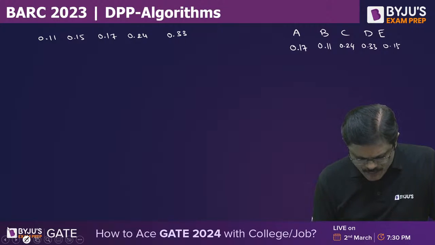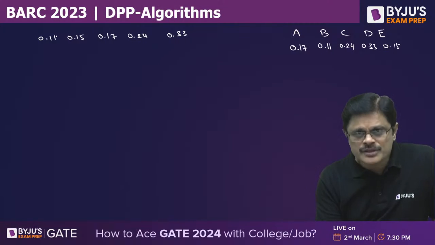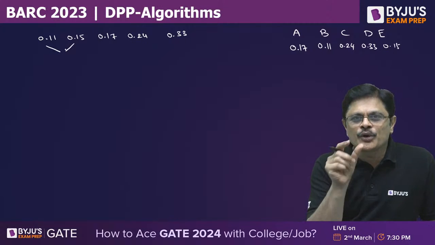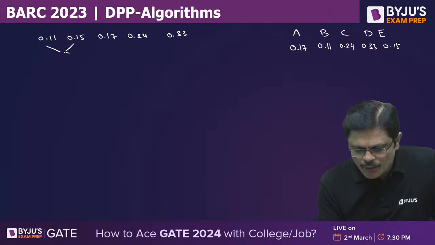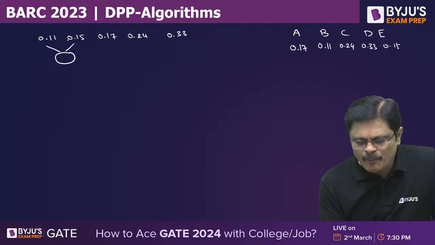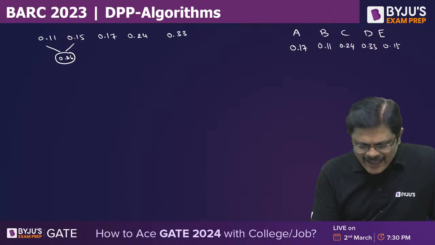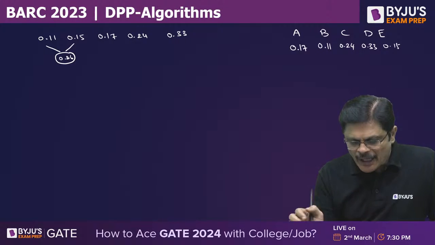So what we do is we merge the smallest leaf nodes, that is, we create an internal node using these two leaf nodes. How to merge them? You just add them: 0.11 plus 0.15, which is 0.26. This is the created one. Now again you have to arrange them.